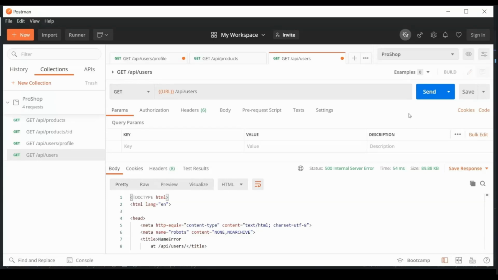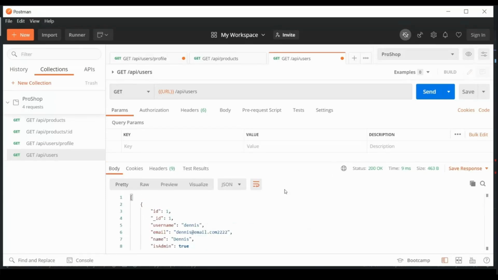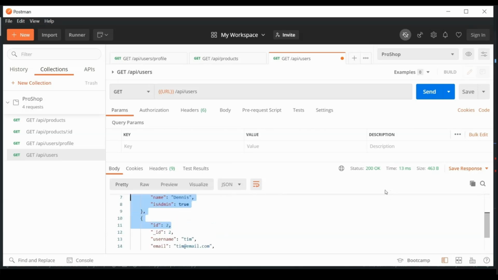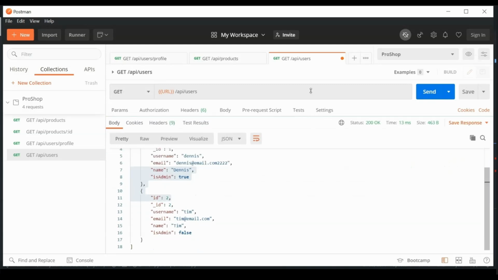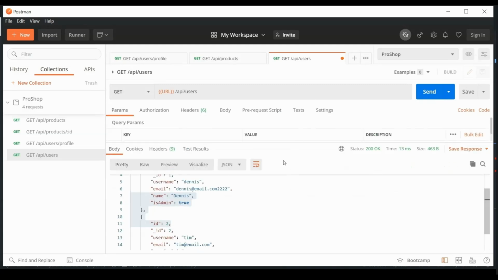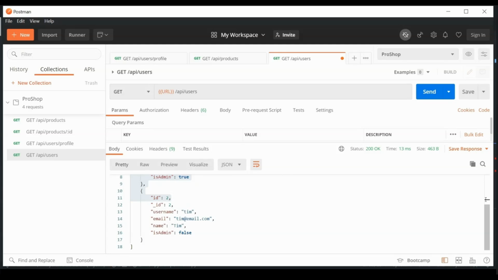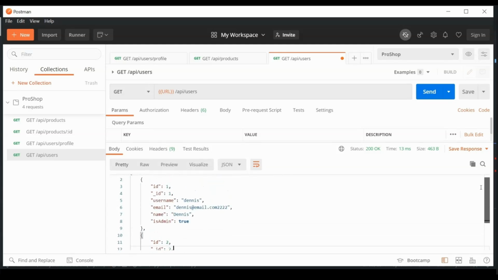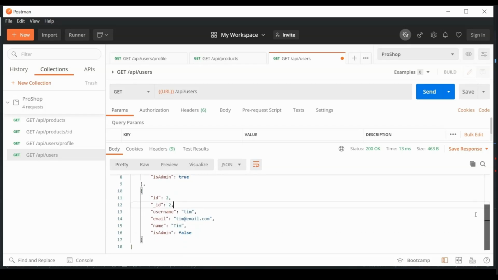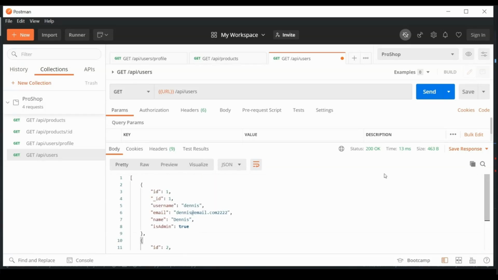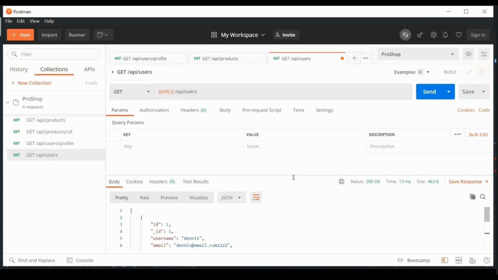So that works now. So if I send this request, I can now see all the users in my database here. So I will just move this here, give myself some space. So I see two users. We have Dennis and Tim. So I have full access to these users.